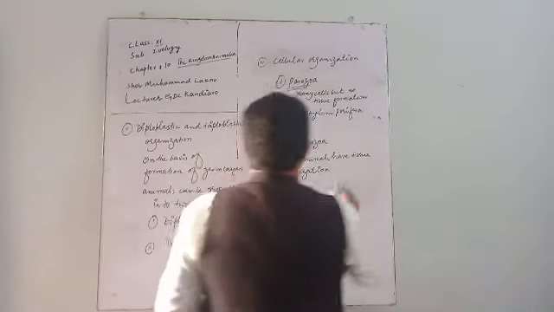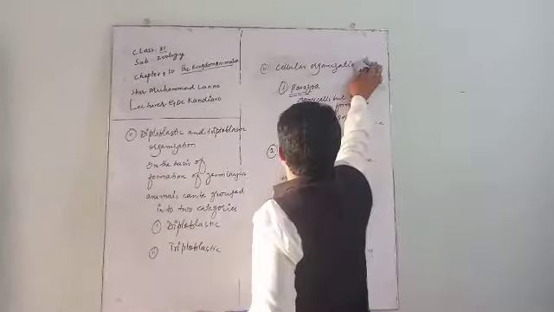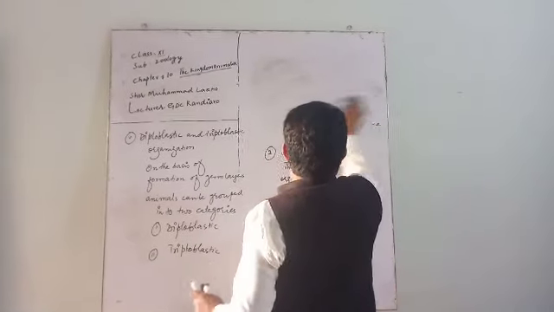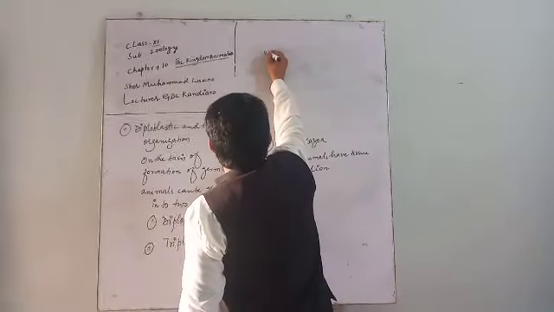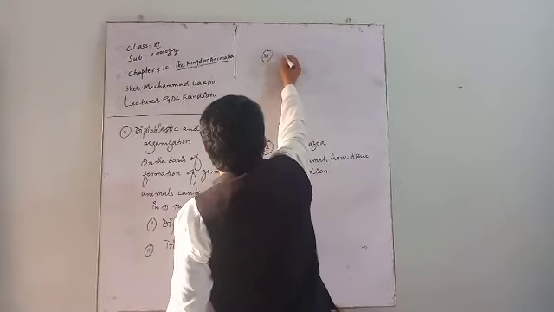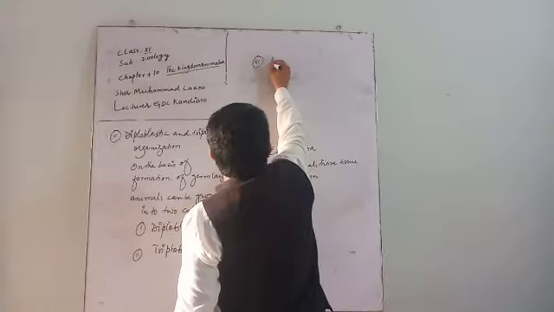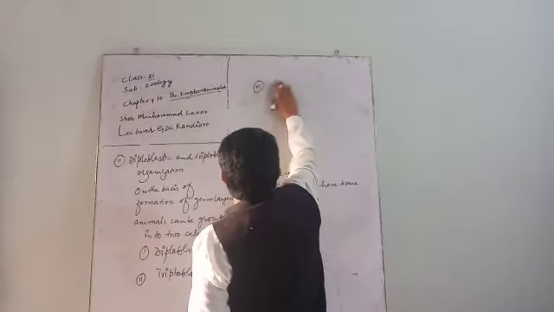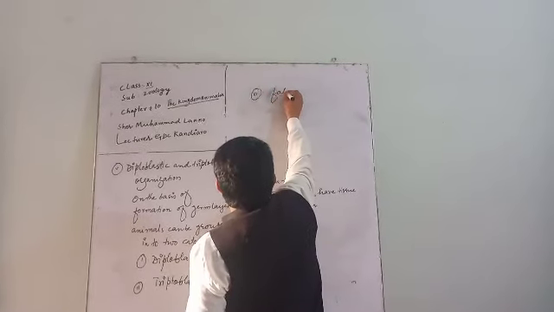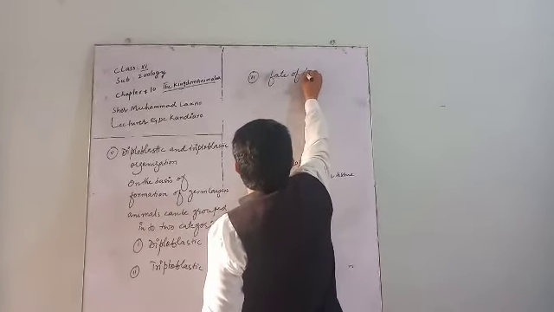Now we have the sixth factor, fate of blastopore.